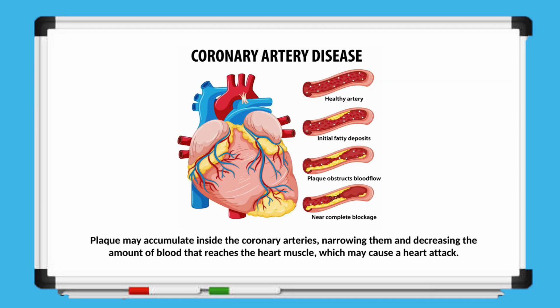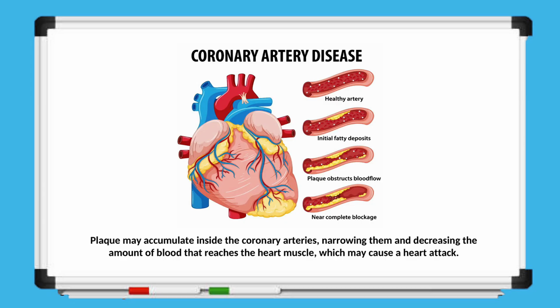So, this is how coronary heart disease occurs, also known as coronary artery disease. It involves the blockage and narrowing of the coronary arteries, which reduces the space available for blood to flow to the heart muscle. We can understand this process in stages. First, we have a healthy artery, where blood flows freely. Then, initial fatty deposits start to form on the inner walls of the artery. Over time, these deposits develop into plaques that begin to obstruct blood flow. Eventually, this can lead to a near-complete blockage. When plaque accumulates inside the coronary arteries, it narrows them and decreases the amount of blood reaching the heart muscle. This reduced blood supply can cause angina and, in severe cases, may lead to a heart attack.